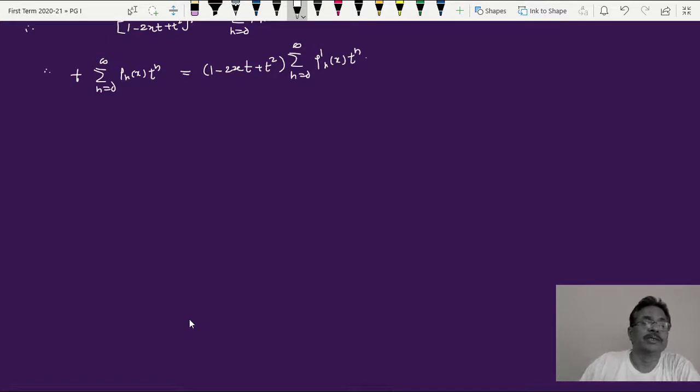So doing this, therefore it is summation over n equal to 0 to infinity.